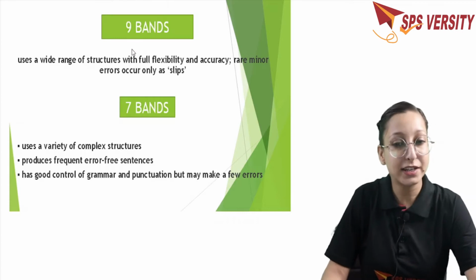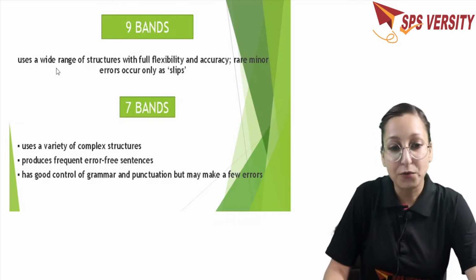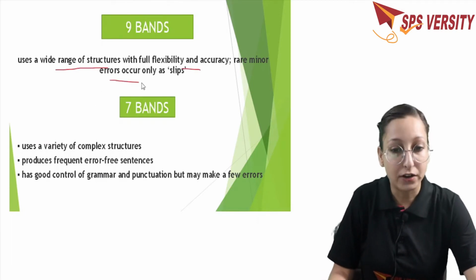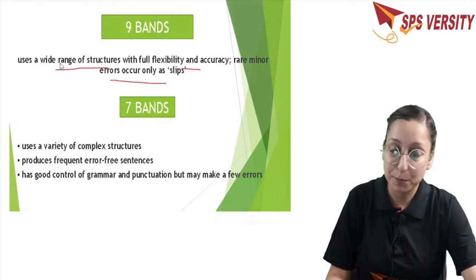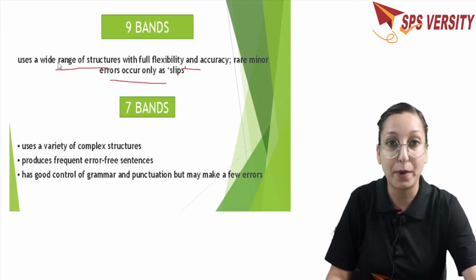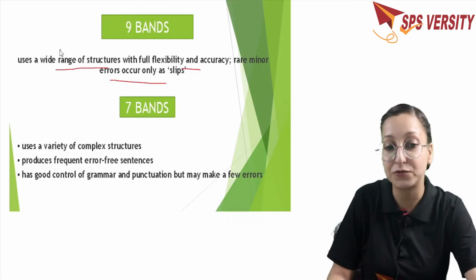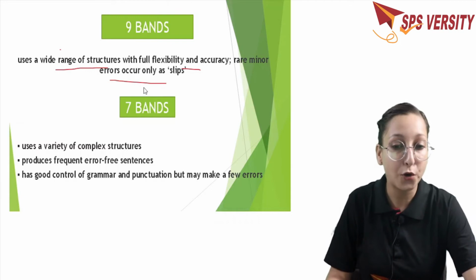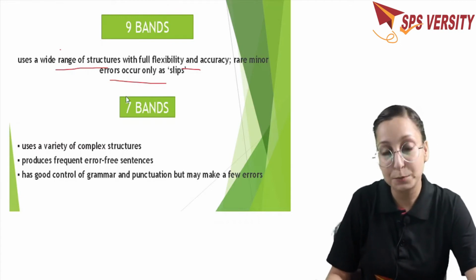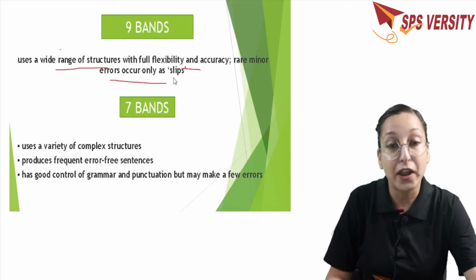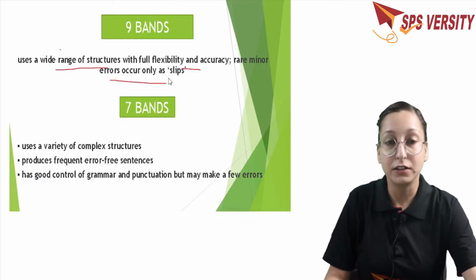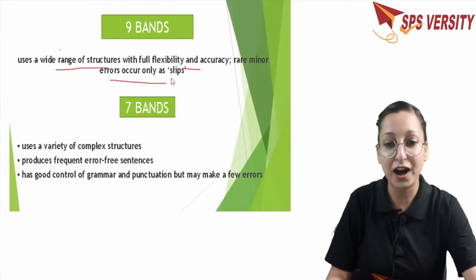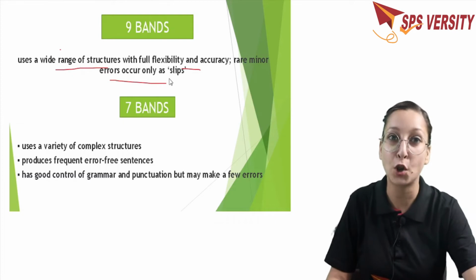Okay, so a 9-band essay says: uses a wide range of structures with full flexibility and accuracy. Rare minor errors occur only as slips. So they are expecting that if you want to score 9 bands in the grammatical range and accuracy parameter, then you have to use a wide range of structure. And they are also giving you a concession here: if you have made some kind of mistakes but they are not hindering or stopping you from conveying the exact meaning that you want to convey, that is allowed. But they should be like slips, not intentional ones.